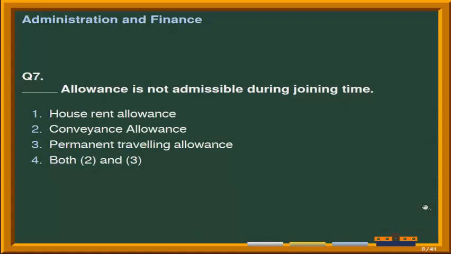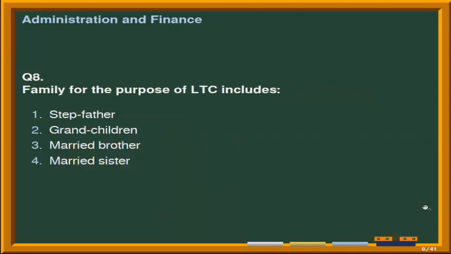Next question is fill up: allowance is not admissible during joining time. Given options are number 1 house rent allowance, second option is conveyance allowance, third option is permanent traveling allowance, and the last option is both second and third. Correct answer is option 4, that is both second and third.